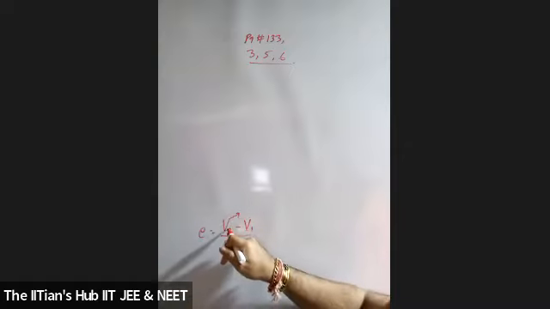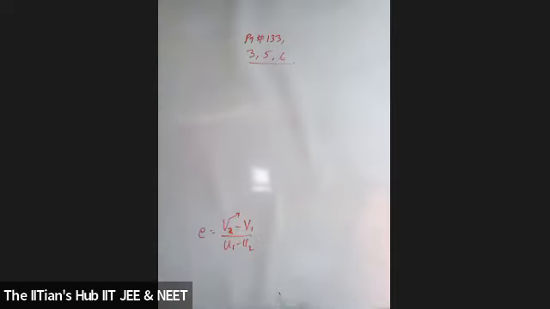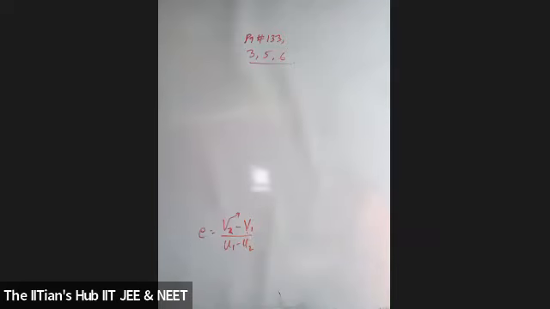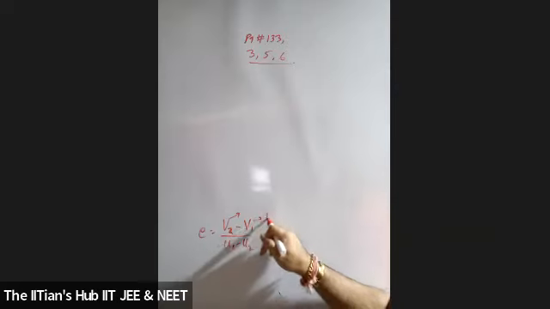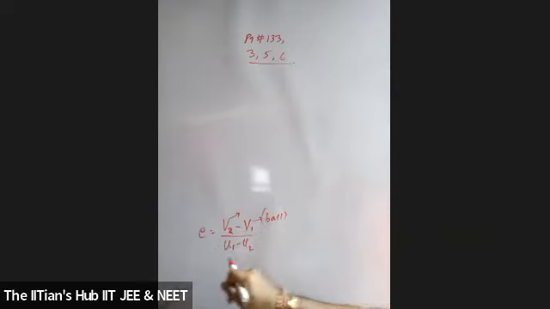Now, students, Sneha, is it for the wall? I took V1 and U1 for the ball. Acha, V1 is for the ball, and this is also for the ball. Absolutely correct. This will be for the wall, and this is for the wall. Absolutely correct.